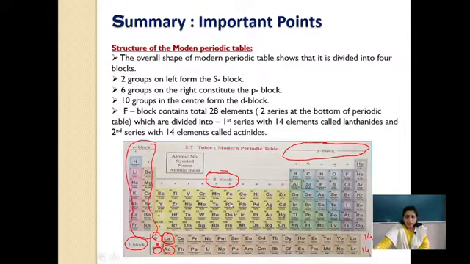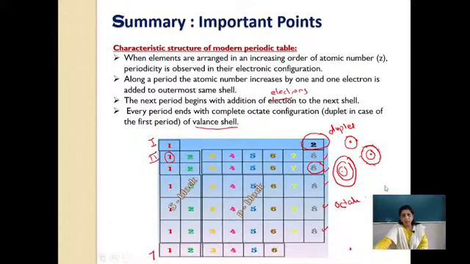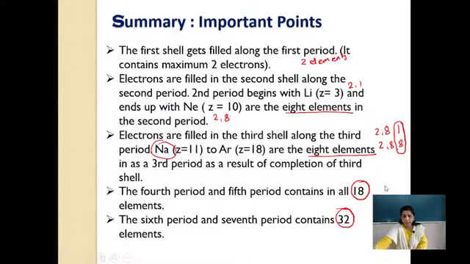Now 18 are present only in 2. In 6 and 7, I told you that there are 32 elements. How 32 elements? Because this lanthanide series is here and the series contains 14 elements. Already here there is 18, 18 plus 14. See, if you go in this way, it becomes very easy for you to remember, recall or memorize. Okay, so 32 in the 6th period, 32 in the 7th period. I hope now there won't be any problem in remembering or recalling this.